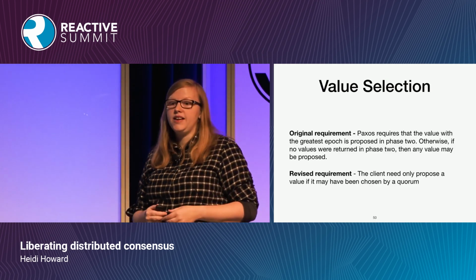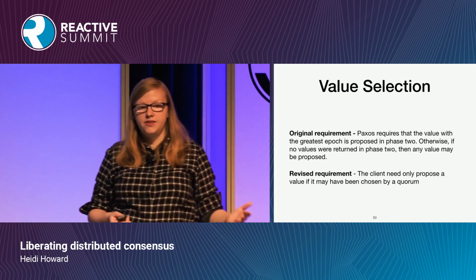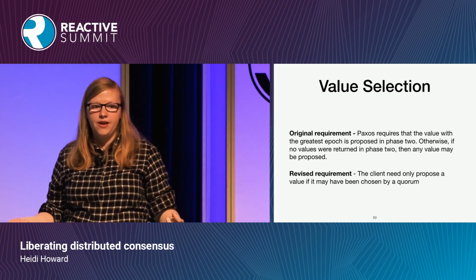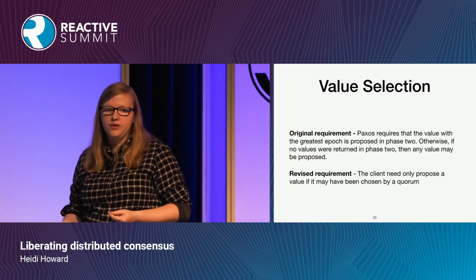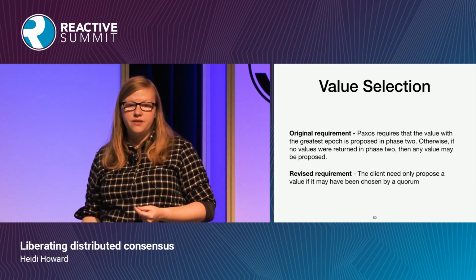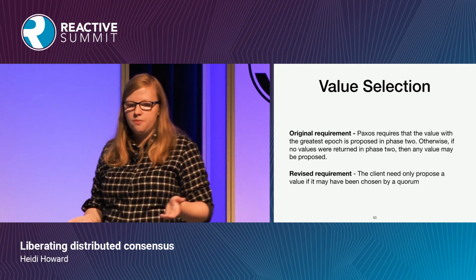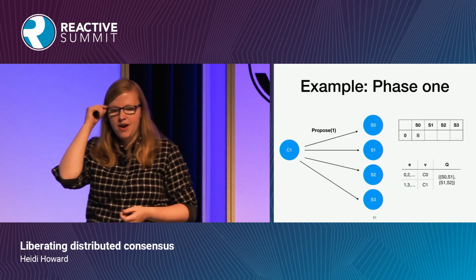And then there's value selection. So Paxos says that if you receive any values in the first phase of your protocol, in the first phase of Paxos, you must propose that value. But what we can see is that we only need to propose a value if we think that value could have been decided. If we have seen a value, but we can say for certain that it hasn't been decided, then we don't have to bother proposing it. We can propose our own value. And here's an example of this in practice.